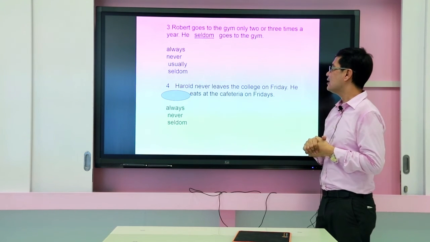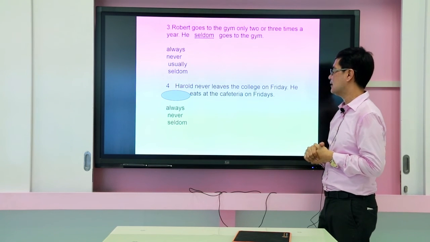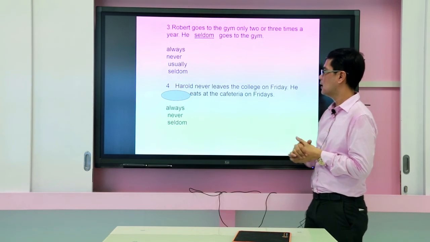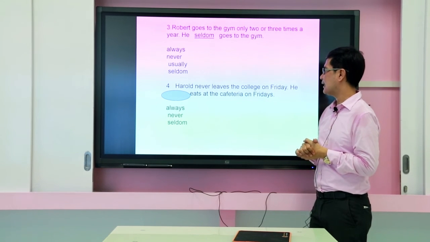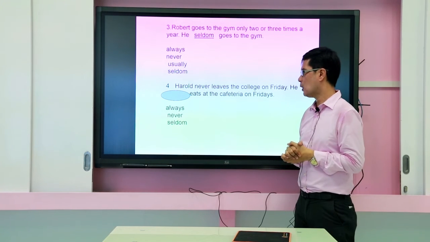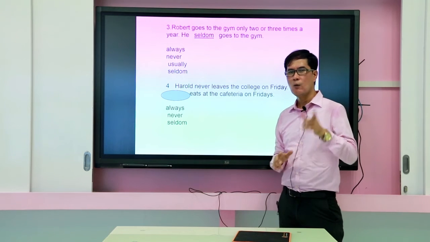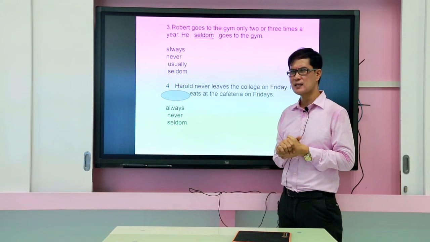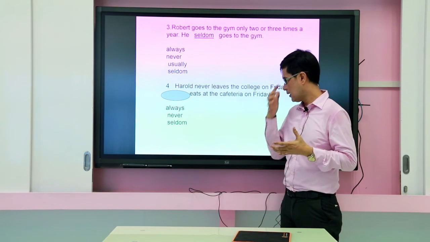Harold never leaves the college on Friday. He blank eats at the cafeteria on Friday. All right, so what are the key words right here? Never leaves the college on Friday. He eats at the cafeteria on Friday. All right. So are we going to use the word always, never, or seldom right here? Let's see. What is your answer? So are we going to use always, because always is like 100%, never is like 0, and seldom is like sometimes? Okay, let's see.